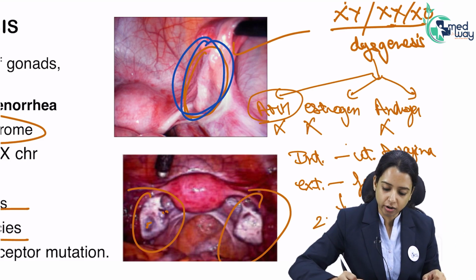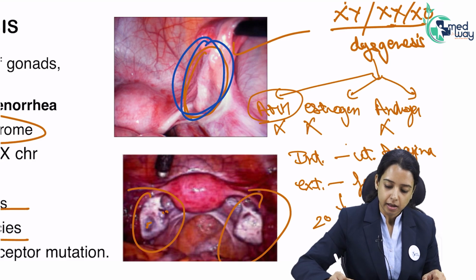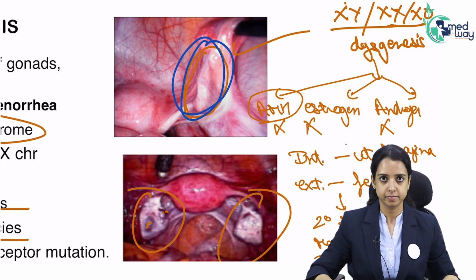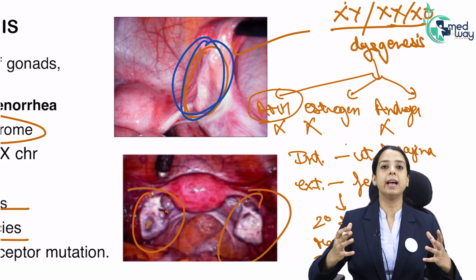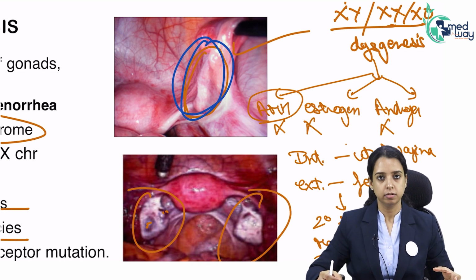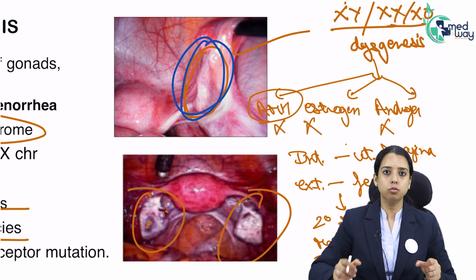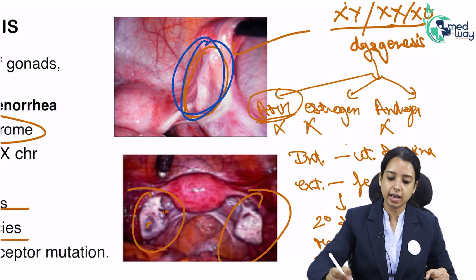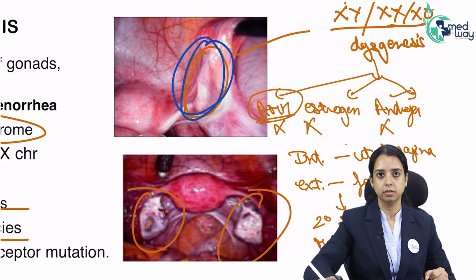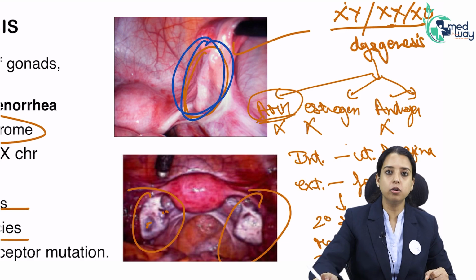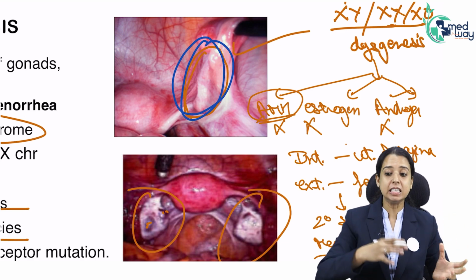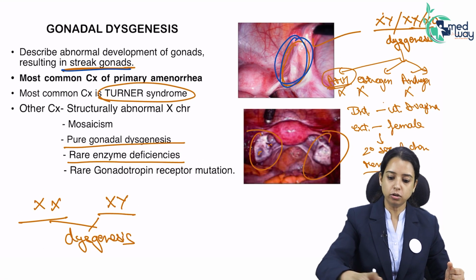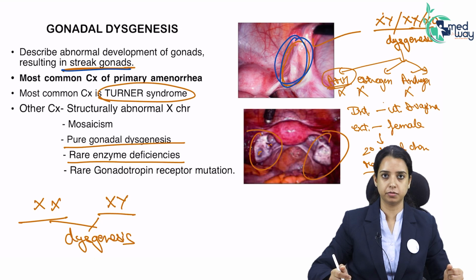They will not have what? They will not have secondary sexual characters. They will not have menses. But uterus and vagina are there, because uterus and vagina and external genitalia do not need any hormone. So in boys, why do the uterus and vagina not form? Because they have anti-Mullerian hormone. In boys, why is the external genitalia like that of a male? Because they have a high amount of androgens. Since in XY gonadal dysgenesis they both are not there, a boy will completely look like female, inside and outside. You will know only when the patient has no menses. Okay, so this is how a hypergonadotropic hypogonadism patient presents.